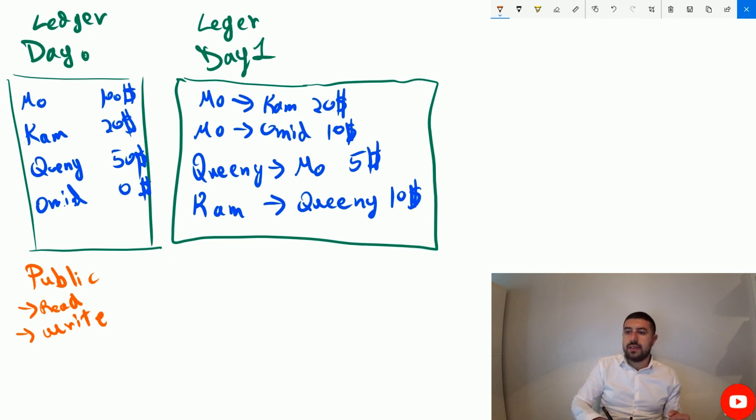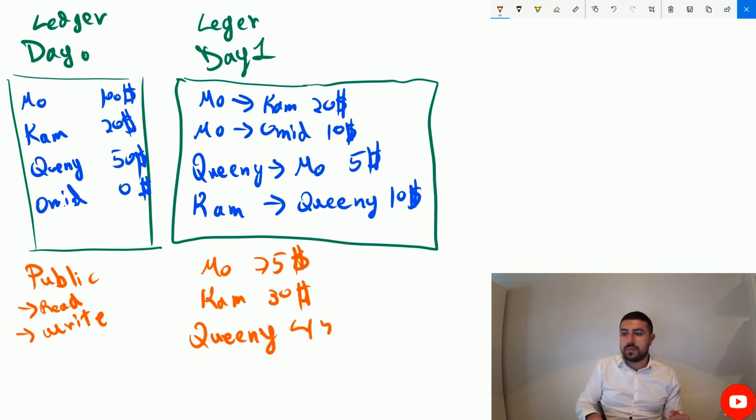So now he has $75. Cam, he had 20, he got 20, so now he has 40, but he gave away 10. So now Cam has $30, right? What about Queenie? She got 50, she gave away 5. So now Queenie has $45. Okay, Omid, well, he had nothing, but now he has 10.